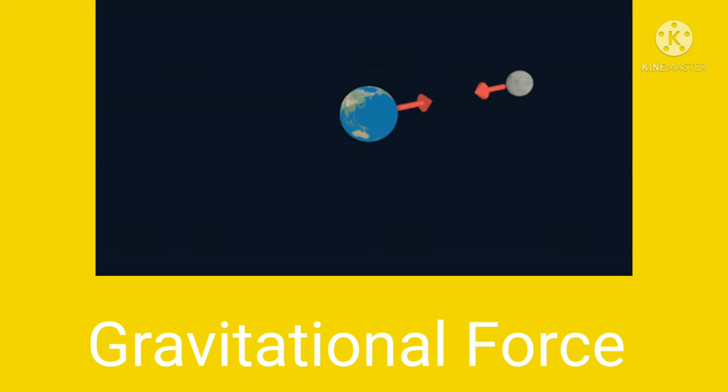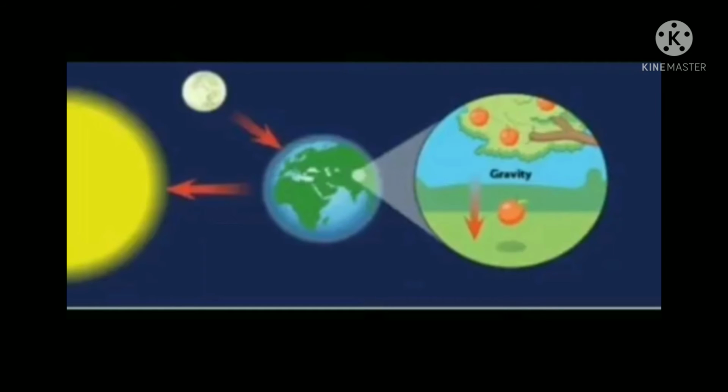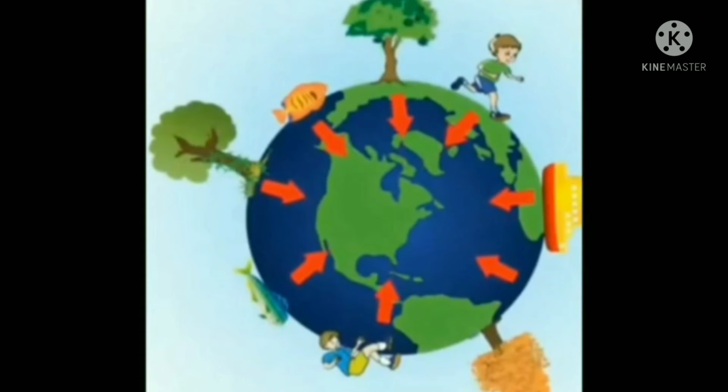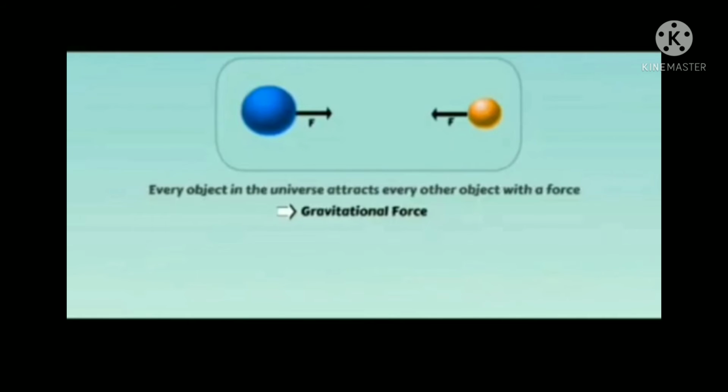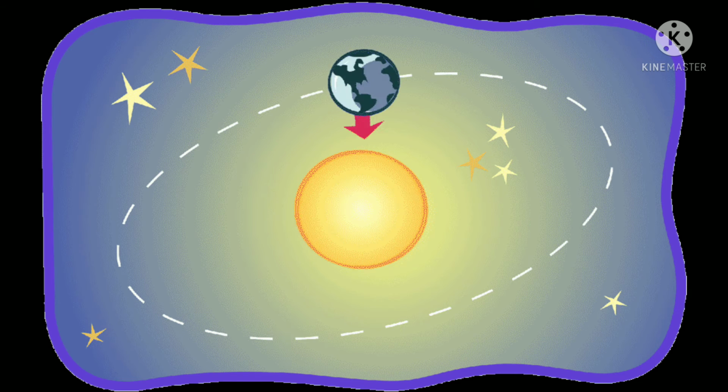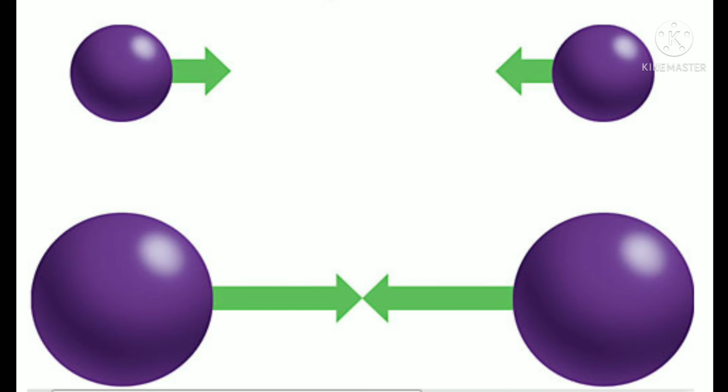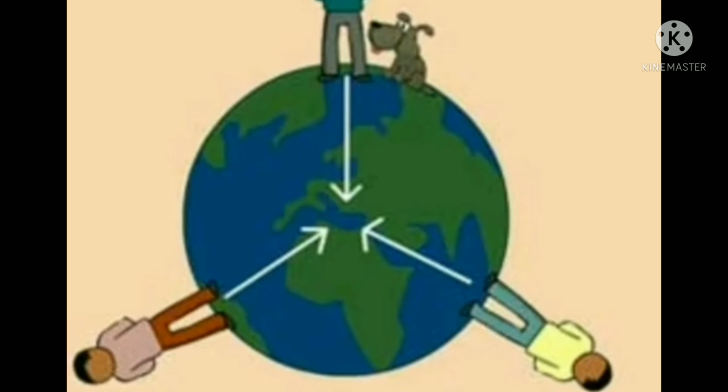Third is gravitational force. Every object in this universe attracts every other object with a certain force. The force with which two objects attract each other is called the force of gravitation. The force of gravitation acts even when the two objects are not connected by any means. Gravitational force exists everywhere in the universe.